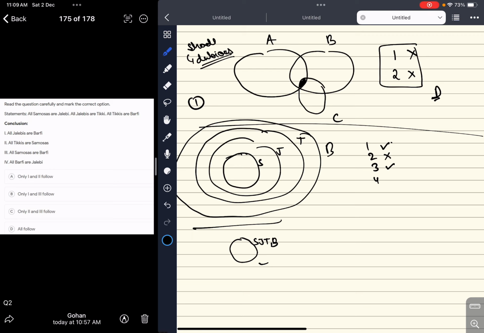Now conclusion four: all barfis are jalebis. No, this is not necessarily so. So only conclusion one and conclusion three follow, and the answer to this question is option B.